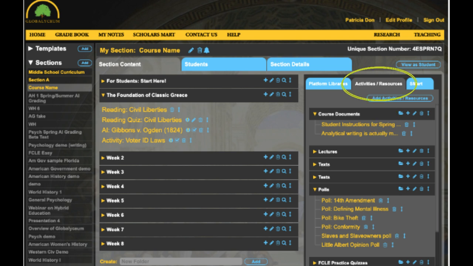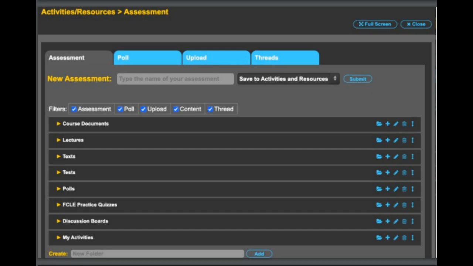We also have an activities resources section for professor customization of curriculum. Go into the portal and you will be able to create your own quizzes using your own questions or ours with the ability to edit questions extensively. You can also create polls and upload and present to students documents such as maps, charts, images, videos, and other items off of your desktop or the internet. And you can also create and present discussion boards, which we call threads. Your customized assignments are saved into folders, so they are available to drag and drop over into future courses.